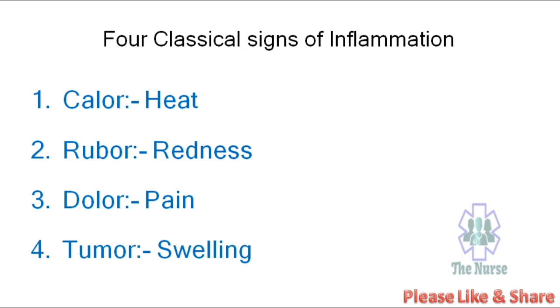The 4 classical signs of inflammation include calor, that means heat; rubor, that is redness; dolor, that is pain; and tumor, that is swelling.